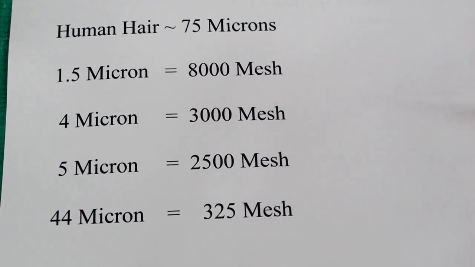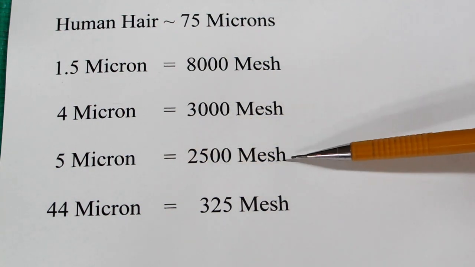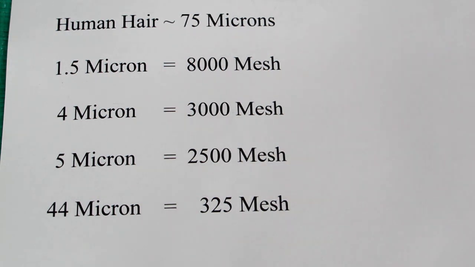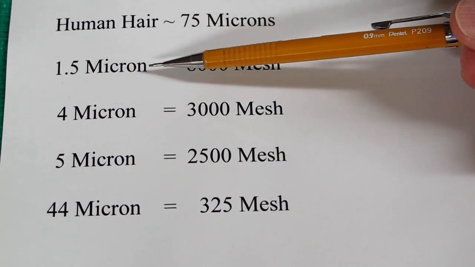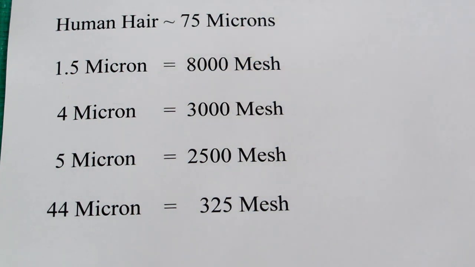If you want to use graphite, get to 5 micron. And I haven't seen anybody delivering this here in the States. You got to wait for it to show up from Hong Kong or somewhere else in China. You can buy molybdenum disulfide, and it is 1.5 micron. And so far that's worked very well for me, especially if I preheat the engine.